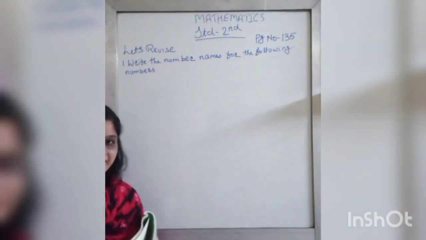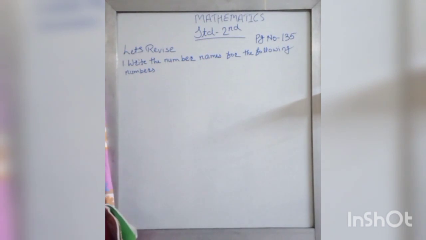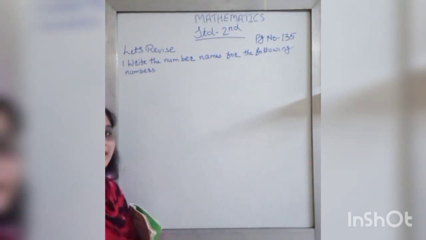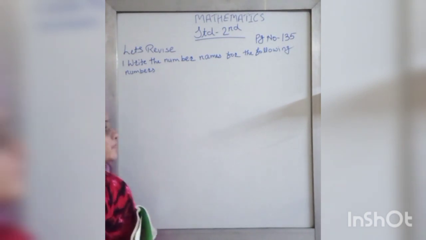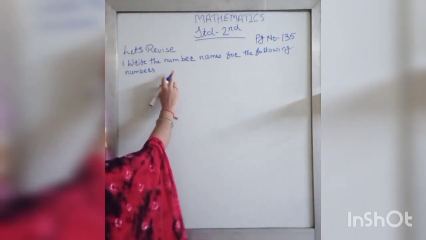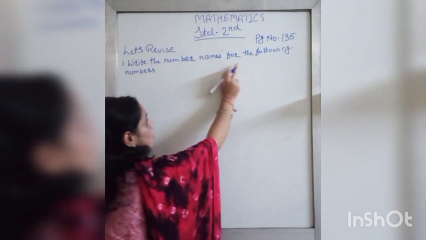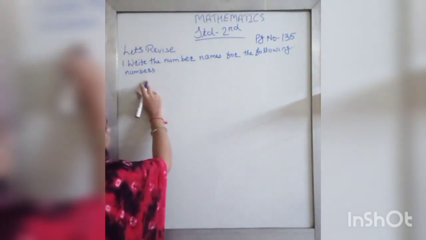Dear students, welcome back. Today we will revise your textbook, page number 135. First question: write the number names for the following numbers.